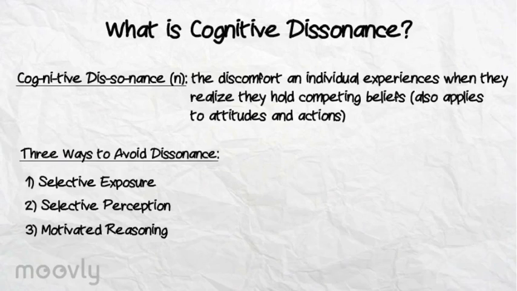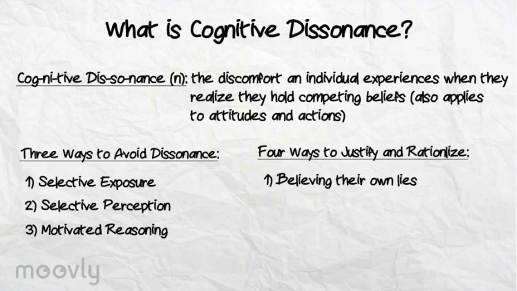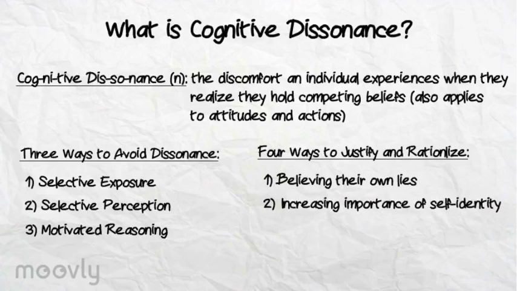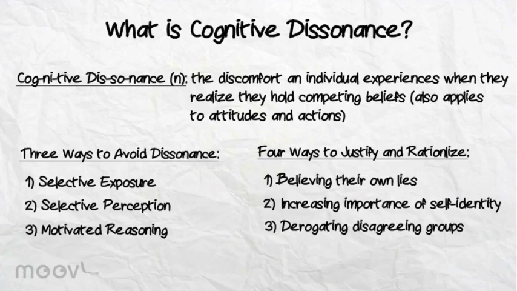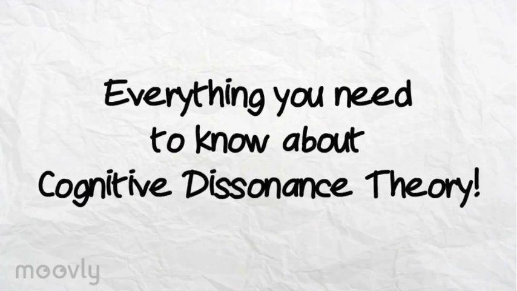Sometimes, however, avoiding dissonance is impossible. When this happens, individuals are motivated to take steps to reduce the discomfort they are experiencing. These steps include believing their own lies, increasing the importance of self-identity, derogating groups that disagree with them, and lessening the importance of disagreeable information. So there you have it, everything you need to know about cognitive dissonance theory.